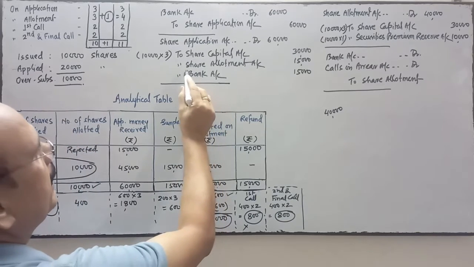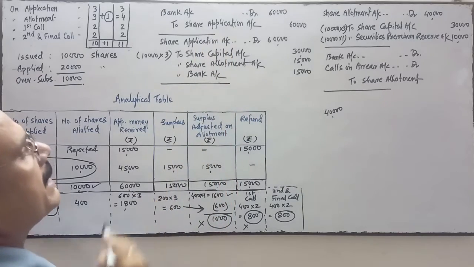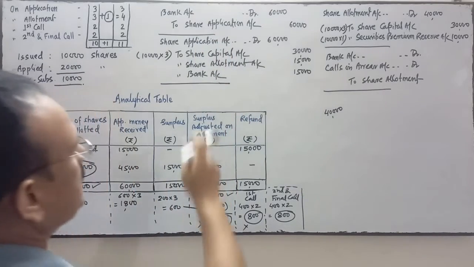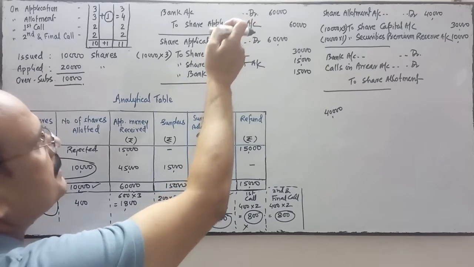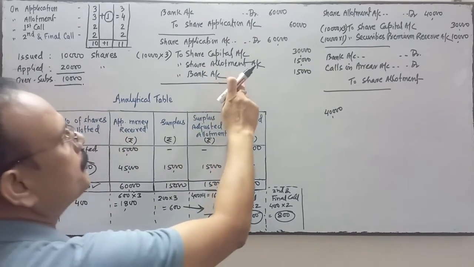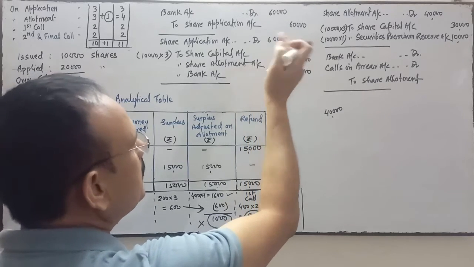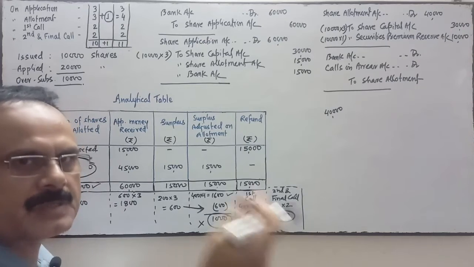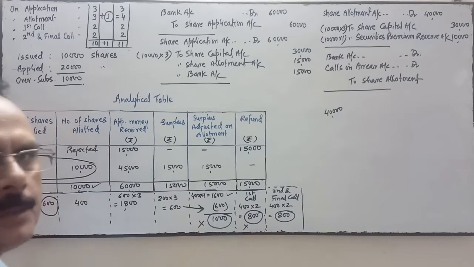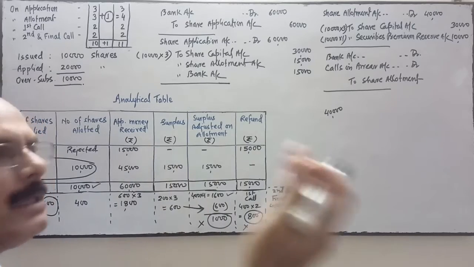And already we have credited the share allotment account at the time of application. In the second entry, excess application money is adjusted on allotment. So this money we will not get from the shareholders, because this surplus money which was given by the shareholders in case of oversubscription is adjusted on allotment.